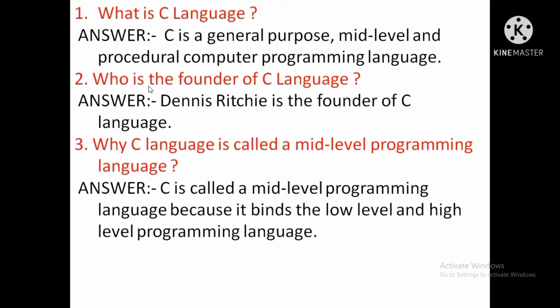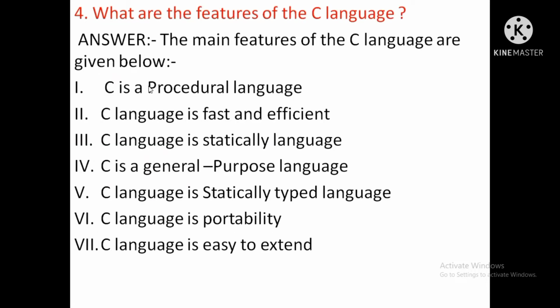Who is the founder of C language? Dennis Ritchie is the founder of C language. Why is C language called a middle level programming language? C is called a middle level programming language because it binds the low level and high level programming languages.